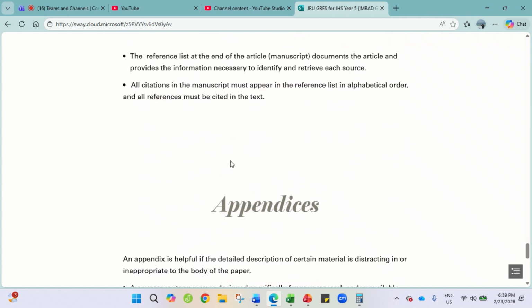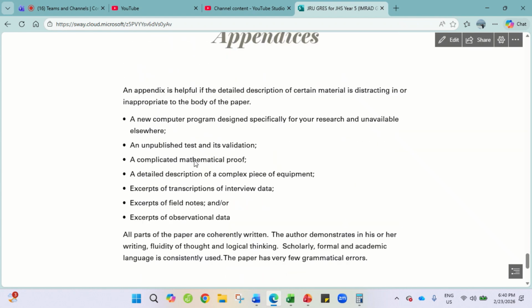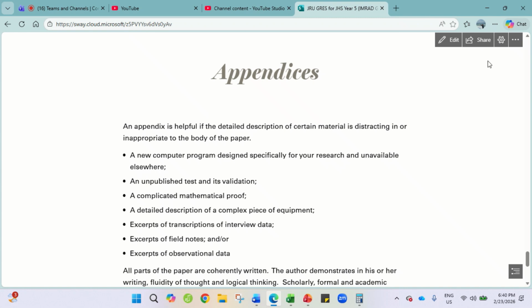And then it is followed by the references and appendices. So these are what we call the appendices. And then I put as well your AI prompts as the last part of your IMRAD model.